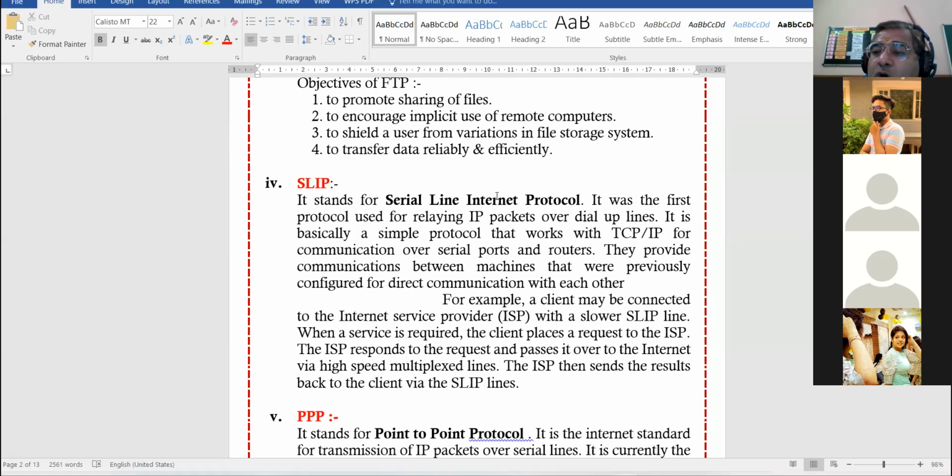Which is temporary, which is permanent, which is slow, which is fast? Yes, Maulik, you tell. Yes, sir. Sir, dial-up is temporary and broadband is permanent. Sir, dial-up is slow, broadband fast. Okay.